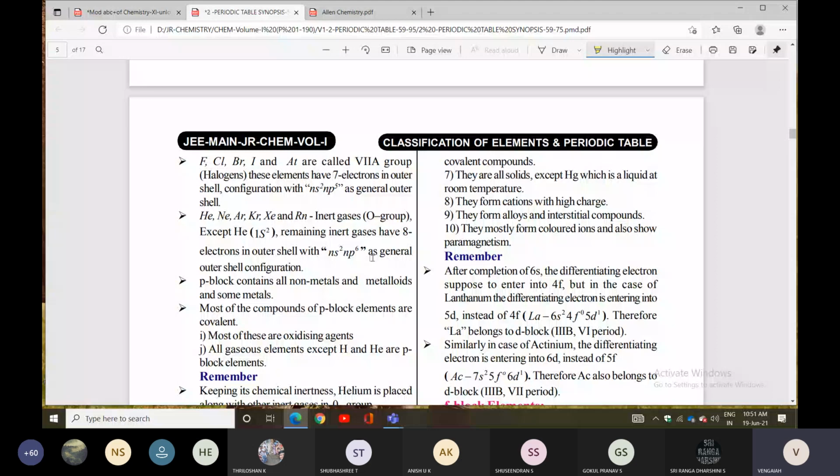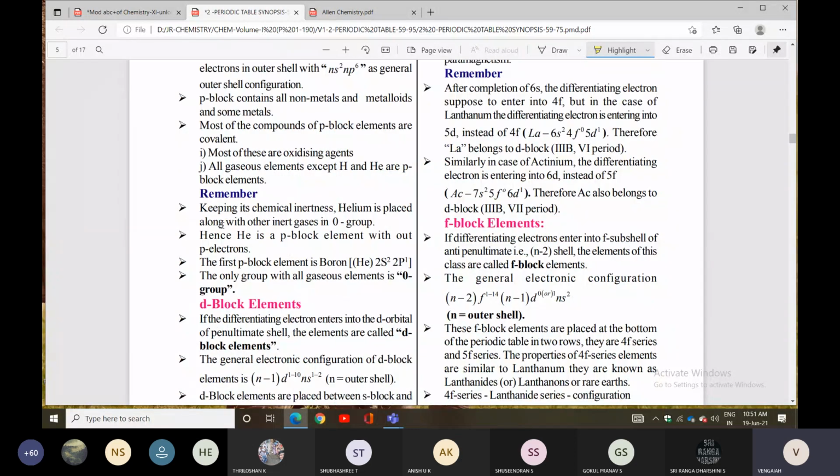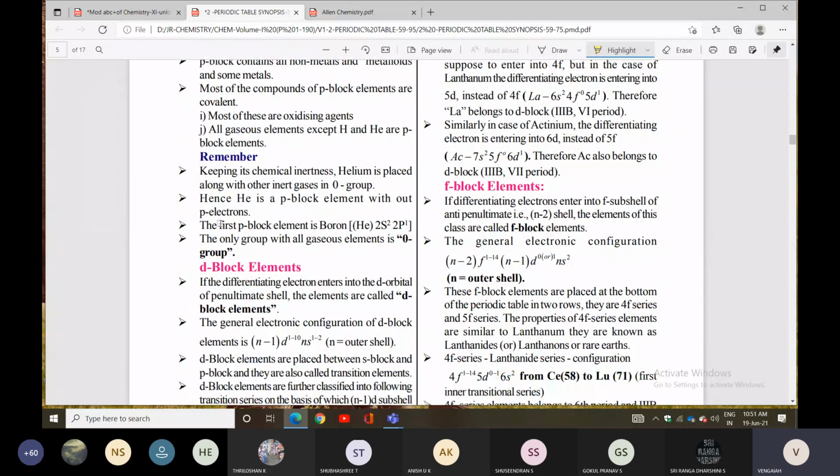Next, remember the point: keeping it chemically inert, for example, helium is placed along with the other inert gases in the zero group. Hence, helium is a p block element without a p electron. Even hydrogen and helium are not p block elements, but they are gaseous elements. Hence, helium is a p block element without a p electron.